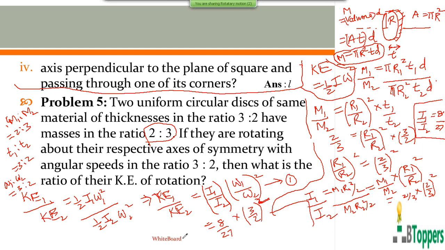If you are interested to copy the solution of the problem, please take a pause and finish copying the solution of the problem.